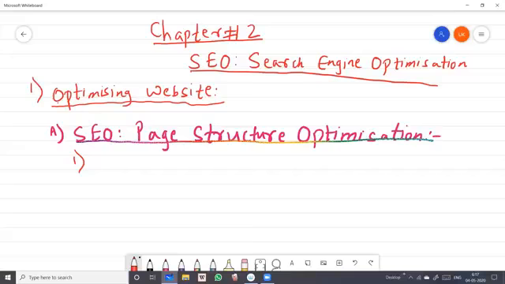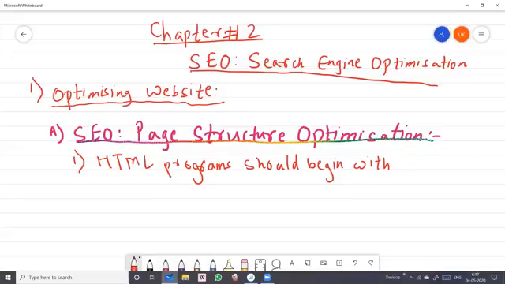HTML programs should start with doc type. We have seen that in this new syllabus we are learning HTML5. Earlier we were having HTML only. So here we have to see a few things, that HTML programs should begin with doc type HTML.